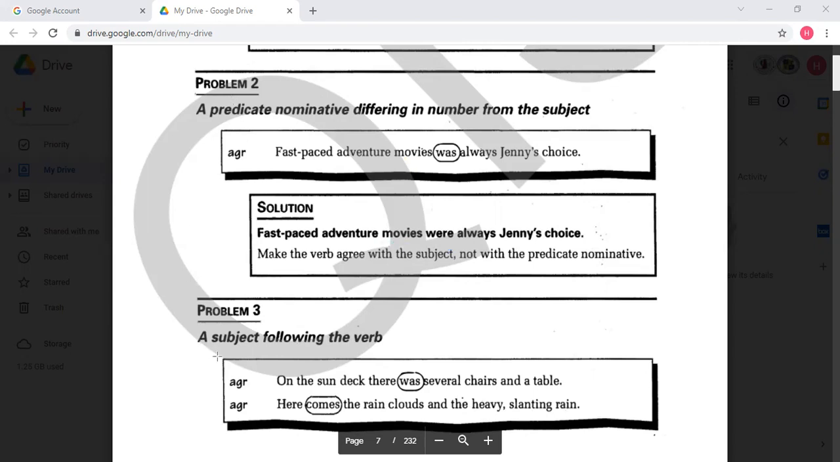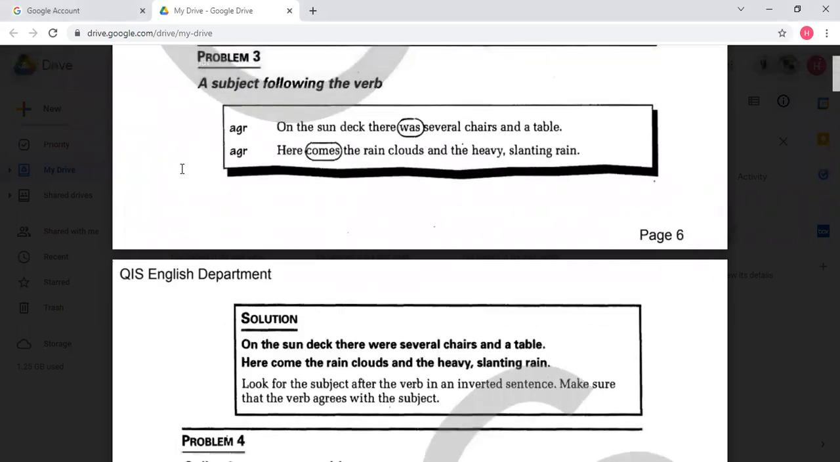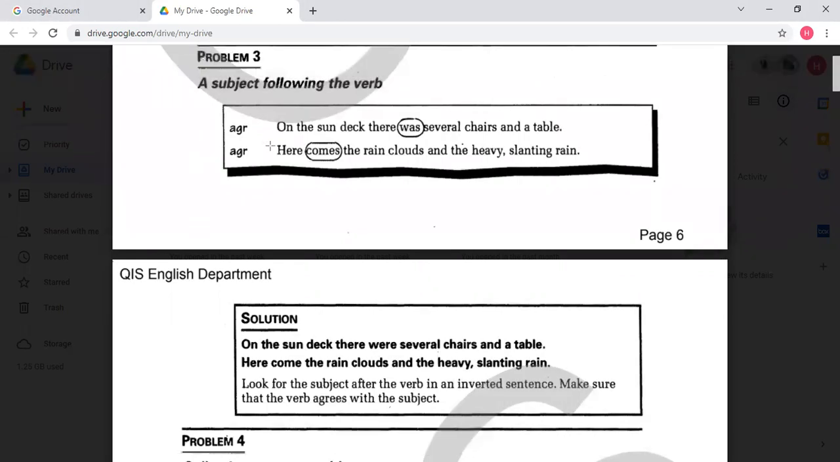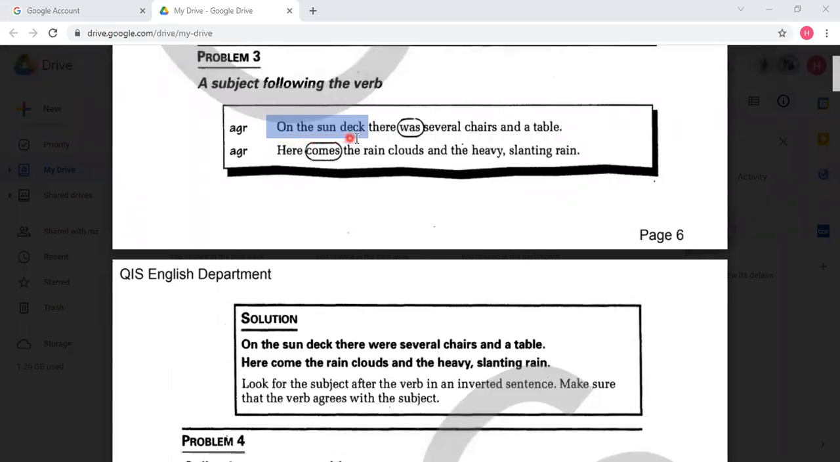Moving to the third problem. On the sun deck, there was several chairs and a table. Clearly, we have some portions that we have to pay attention to. On the sun deck. As we said before, I have a preposition here. So we eliminate the next portion, on the sun deck. So please, you should behave as if it didn't exist.